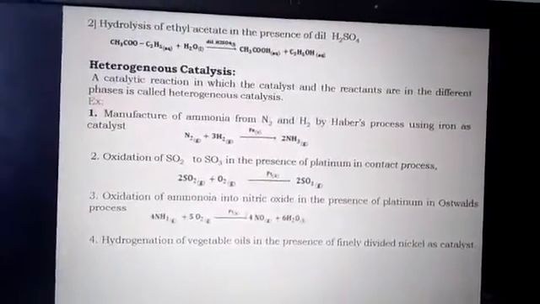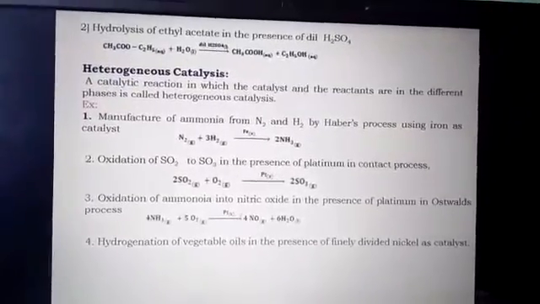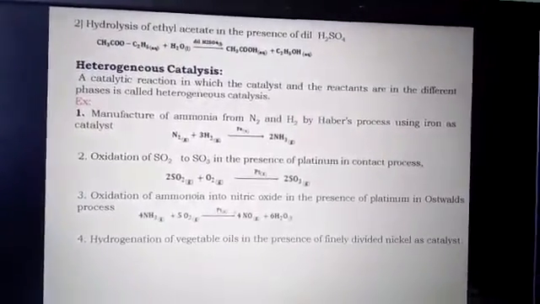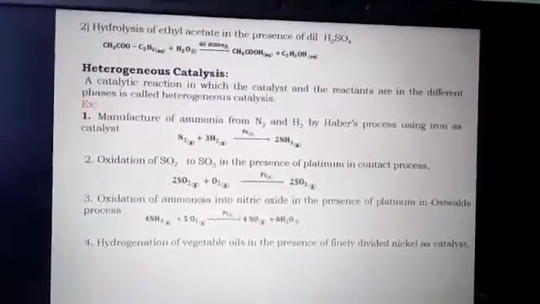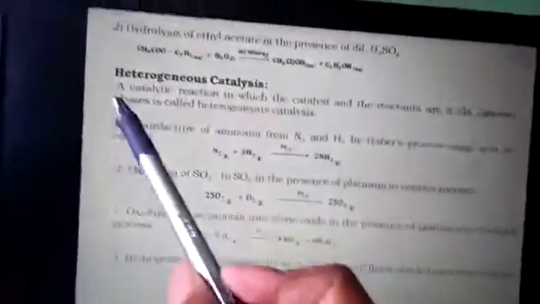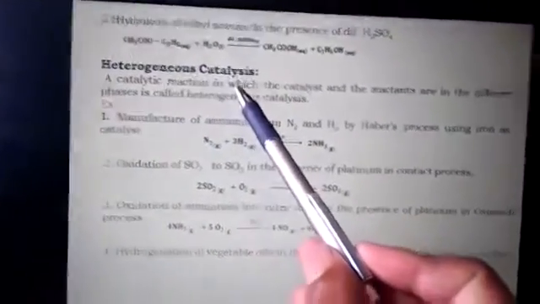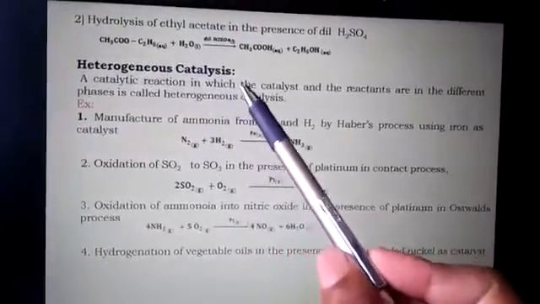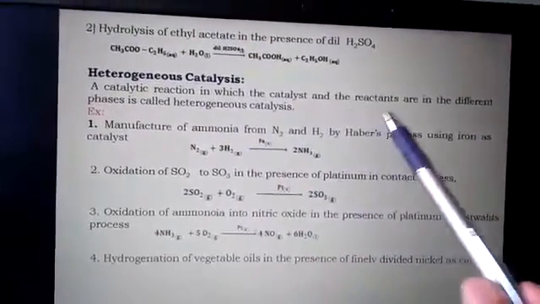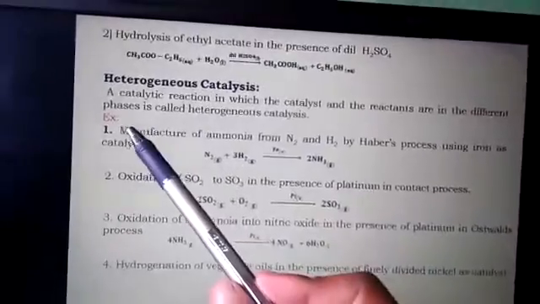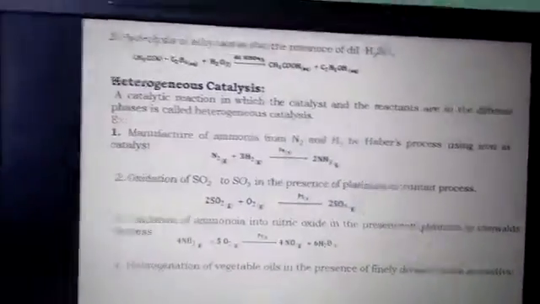Come to the next one, heterogeneous catalysis. As I told you, if the physical states of the catalyst as well as the reactants are in different phases, then this is called heterogeneous catalysis. A catalytic reaction in which the catalyst and the reactants are in different phases is called heterogeneous catalysis.